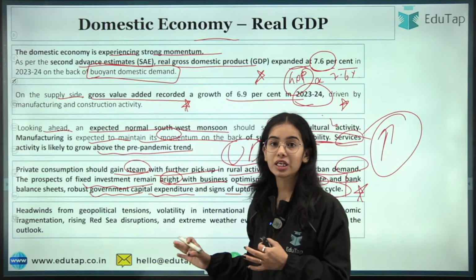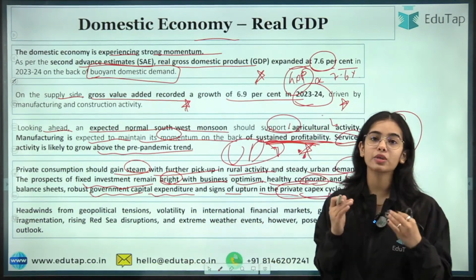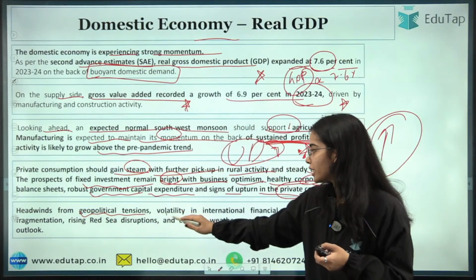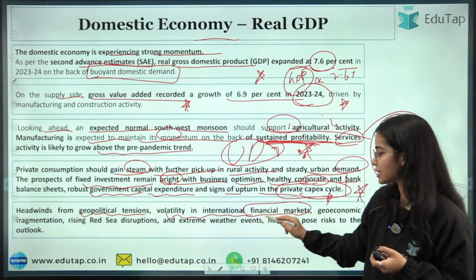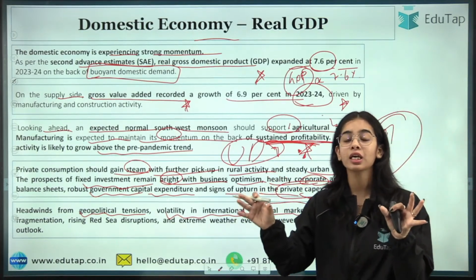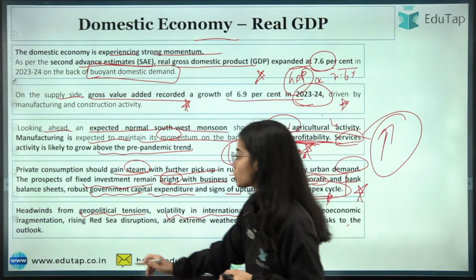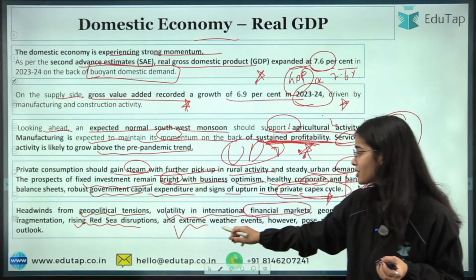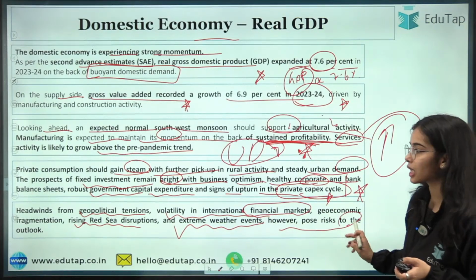Headwinds. Now the negative thing is what? The geopolitical scenario is still tense. There are headwinds from geopolitical tensions, volatility in international financial markets is there, as well as geo-economic fragmentation happening. The countries are dividing into different groups. So rising Red Sea disruptions as well as extreme weather events, however, pose risk to the outlook.